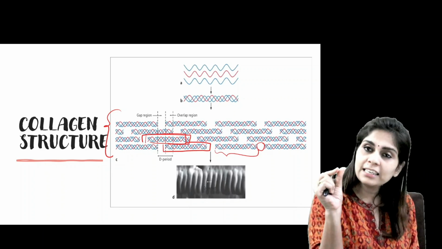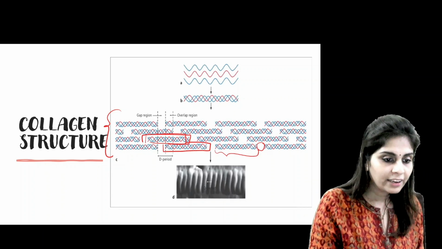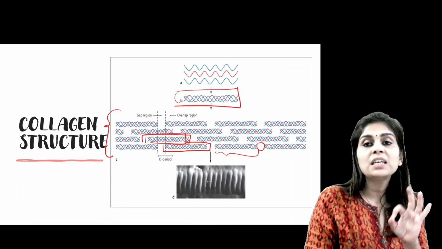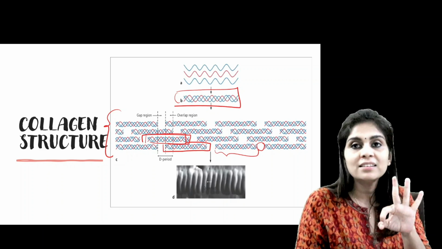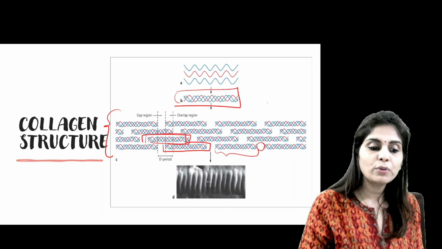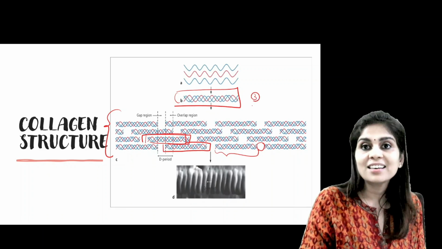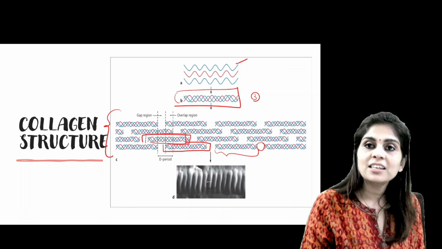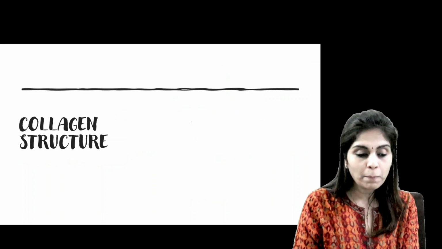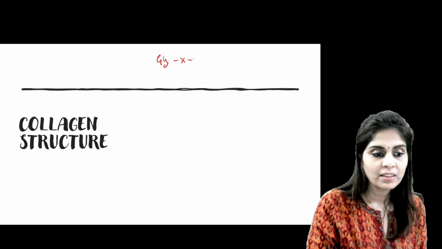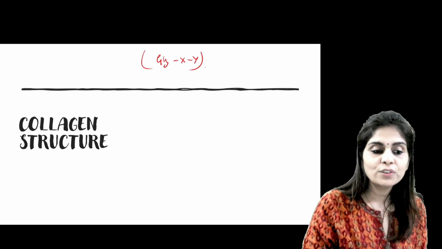Now what is individual tropocollagen? Every tropocollagen is nothing but a triple helix made up of 3 polypeptide chains. Please understand, this is not alpha helix. Every tropocollagen is made up of 3 polypeptide chains arranged in a helical fashion, and individual polypeptide chains of tropocollagen is made up of repetitive units of glycine-X-Y. So they are nothing but repetitive units of glycine-X-Y.